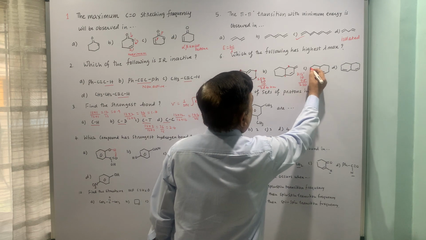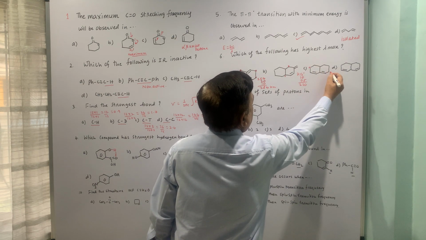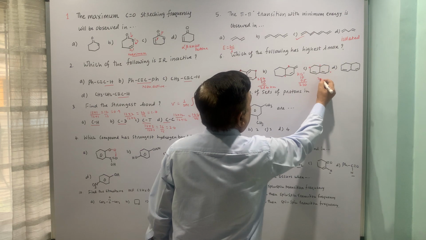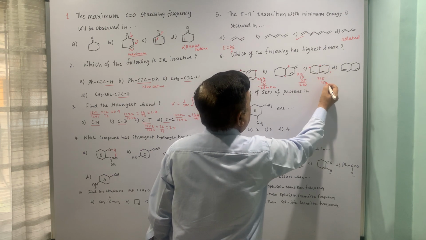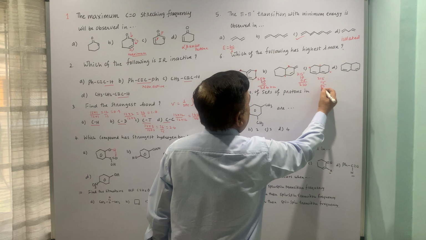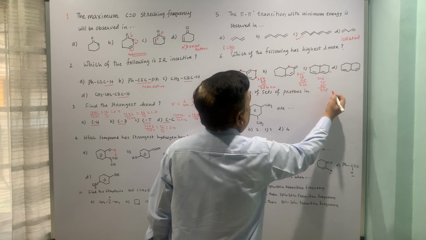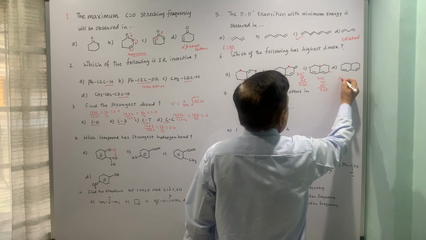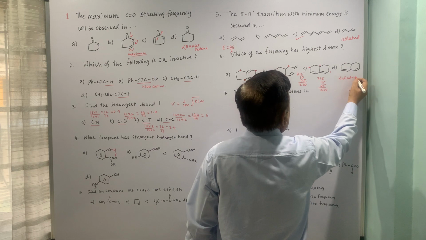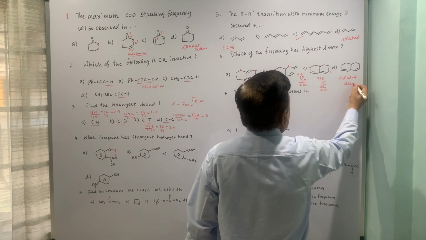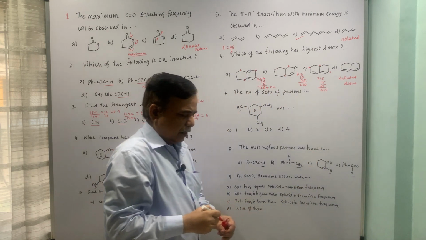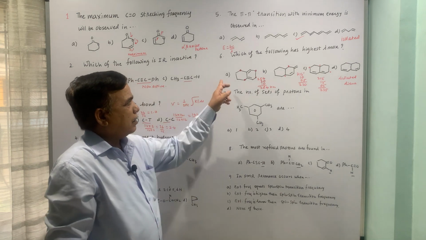Here it is 1 substituent, second, third substituent, 215 plus 15 plus 1 exocyclic, 235, and this is an isolated diene, so we cannot calculate the lambda max for the same.